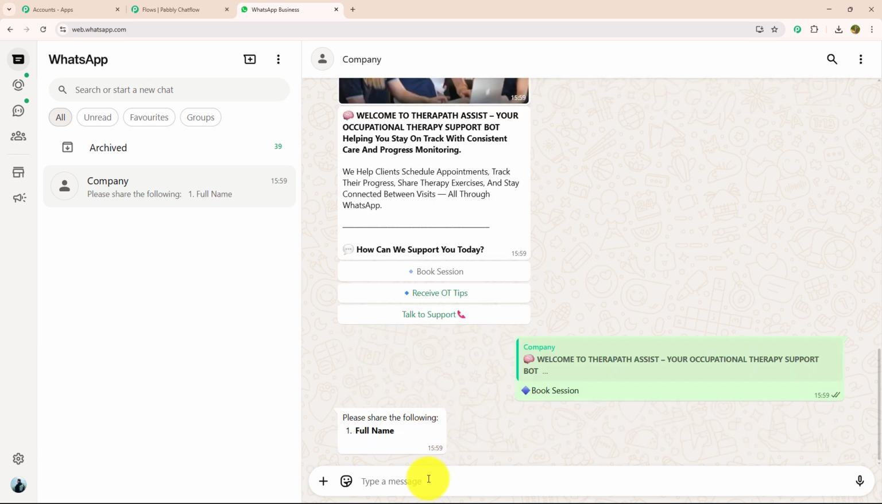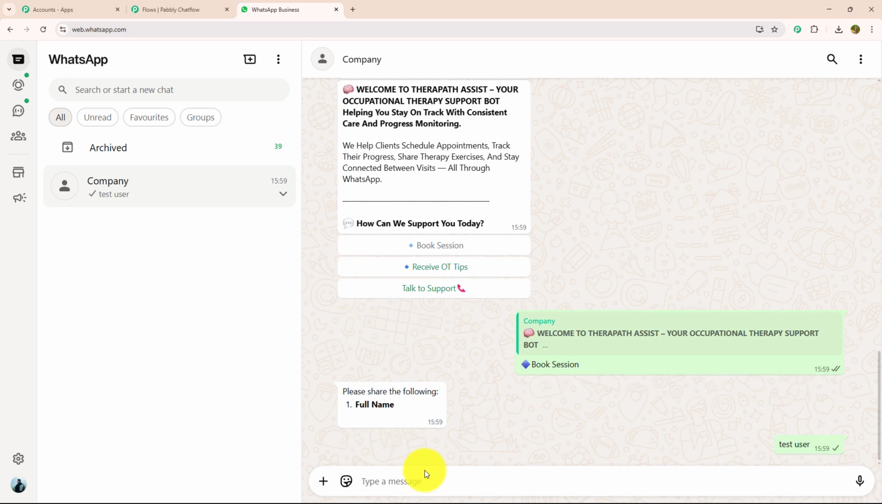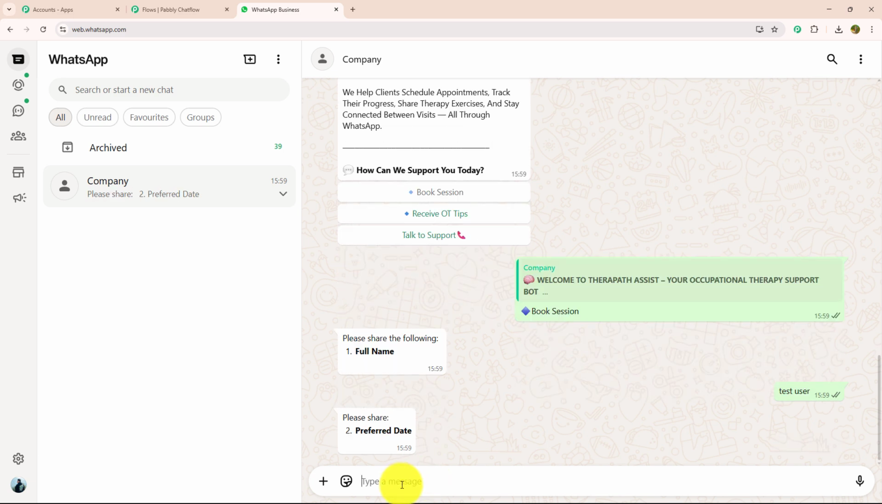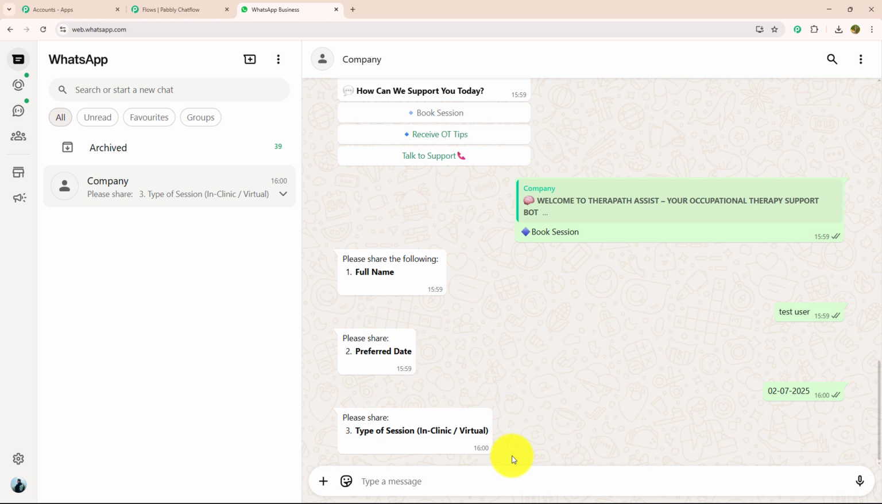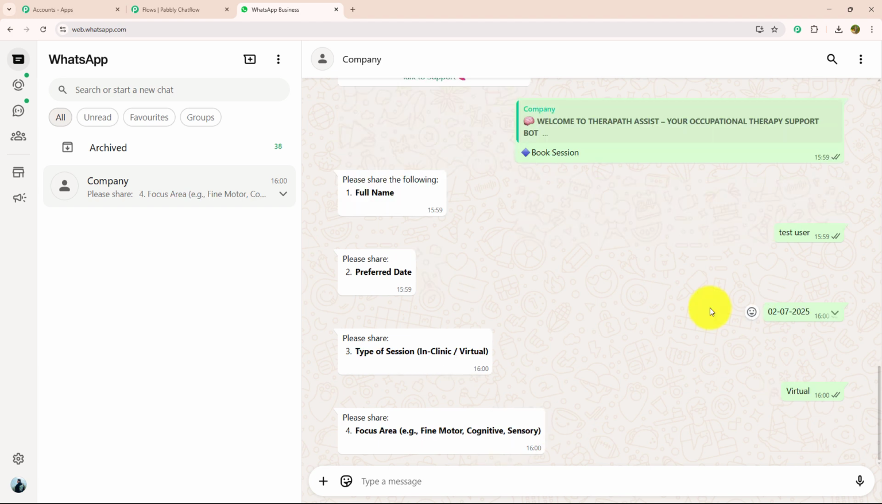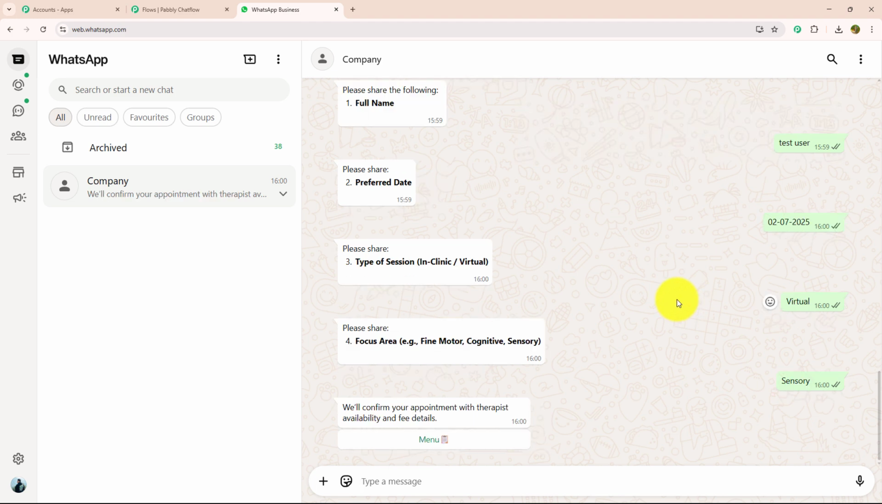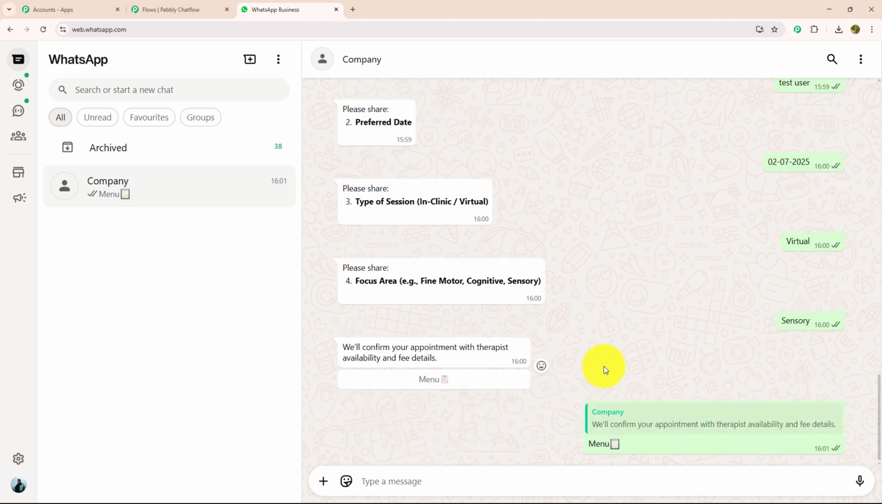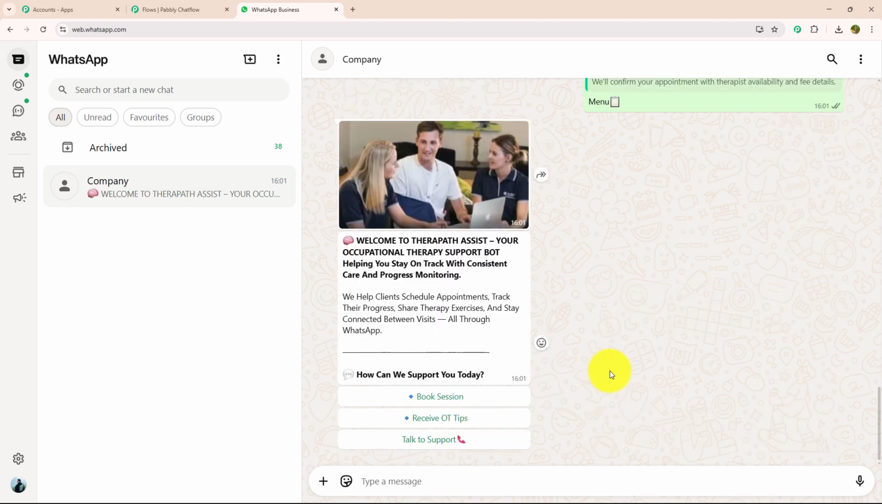To book a session, they want a few details like my name. I will enter that. As soon as I have entered my name, they want the preferred date. After date, they want to know about the type of session. Now they want to know about the focus area. As soon as they got every single detail, they have provided me with a message which says, we confirm your appointment with therapist, availability and fee detail. With that they have also provided me a menu option. As soon as I have selected the menu option, I got the initial message one more time.